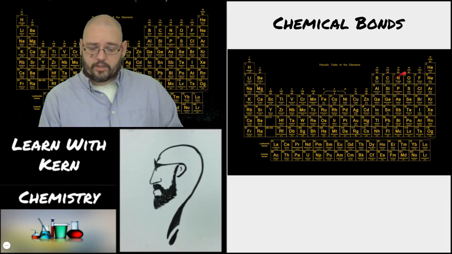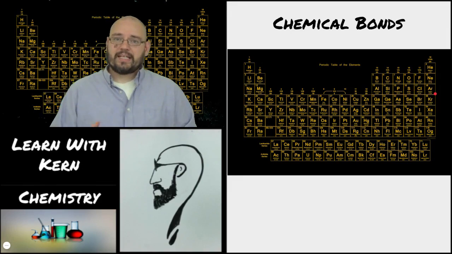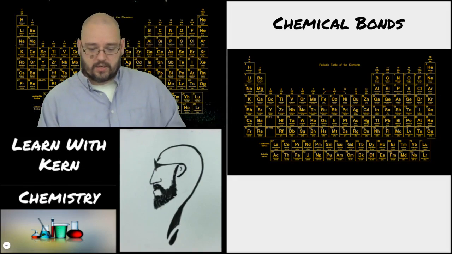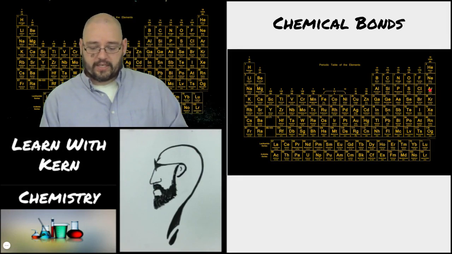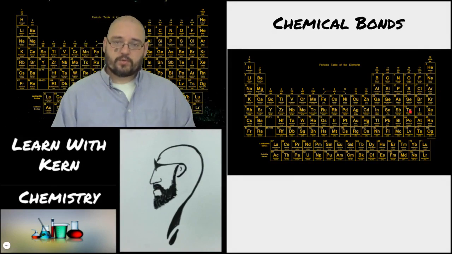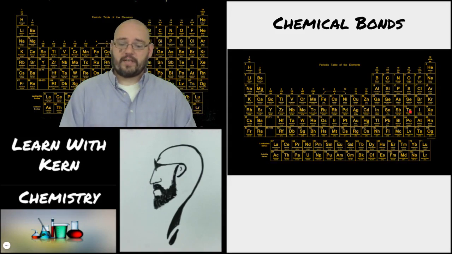Okay. And then you go on to, say, this group, we have phosphorus. There's 5 valence electrons. So it can either lose those 5 and look like neon or gain 3 more and look like argon. Well, it's going to want to gain 3 more and look like argon. So phosphorus is going to have a -3 charge because it's going to gain 3 more electrons. Oxygen's group here is going to gain 2 electrons to look like the noble gas there. And so it's going to have a -2 charge. So that's how the charge works based off the valence.